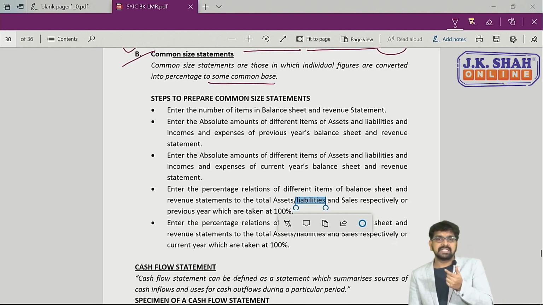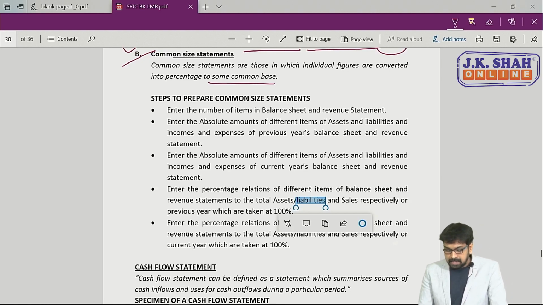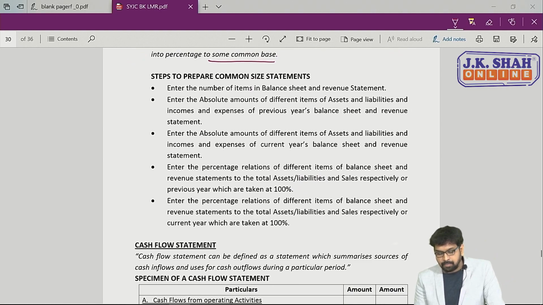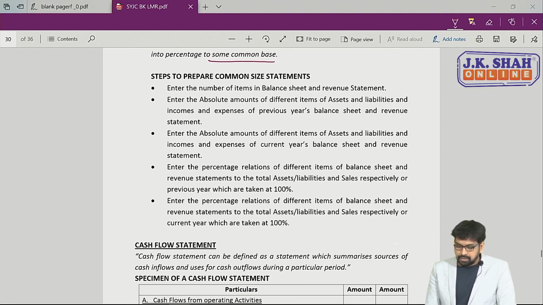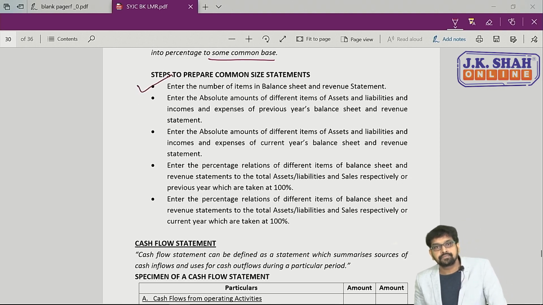So by taking these amounts as base, we'll convert the amount given of a particular item of asset or income or expense or liability into percentage form. Okay, let's see steps to prepare common size statement. So here, first of all, in the first column, we'll record the item of either balance sheet or revenue statement. तो सबसे पहले कॉलम में हम लोग डिटेल्स लिखेंगे about that particular income, expense, asset और liability.